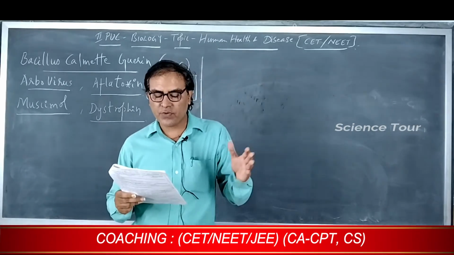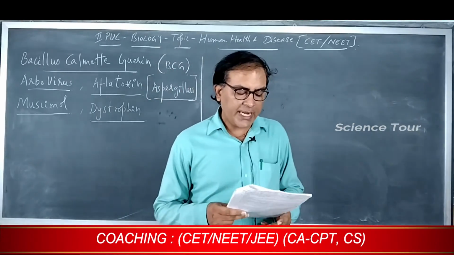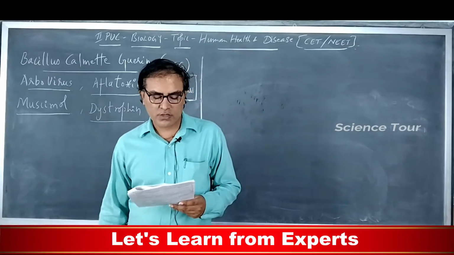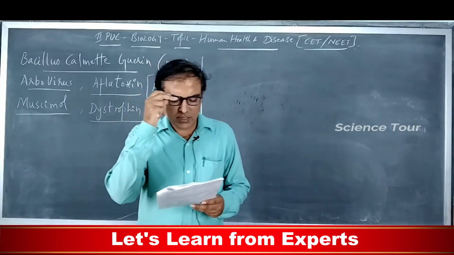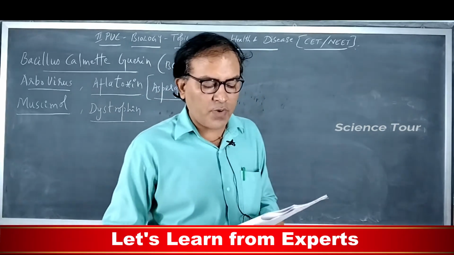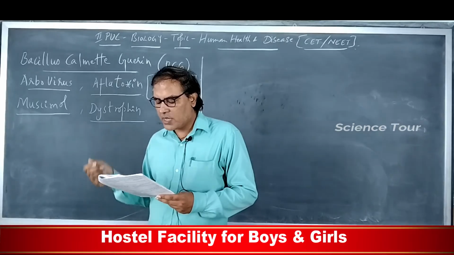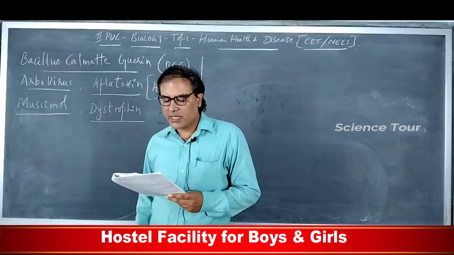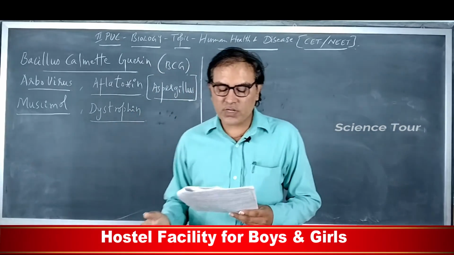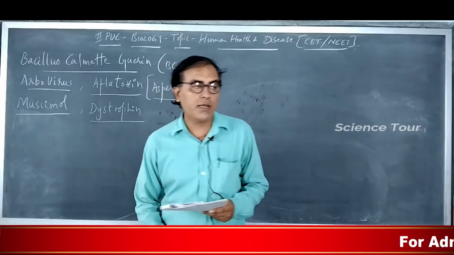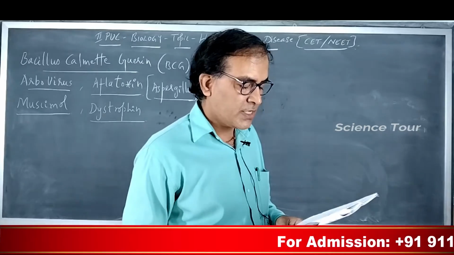Next, question number 24. Read the following statements A to D. How many of the above statements is or are wrong? Here, colostrum is recommended for the newborn because it is rich in antigens. It is wrong. It is rich in what? Antibodies, IgA. Second one, chikungunya is caused by a gram-negative bacterium. No, chikungunya is not caused by a bacteria. It is caused by a virus.